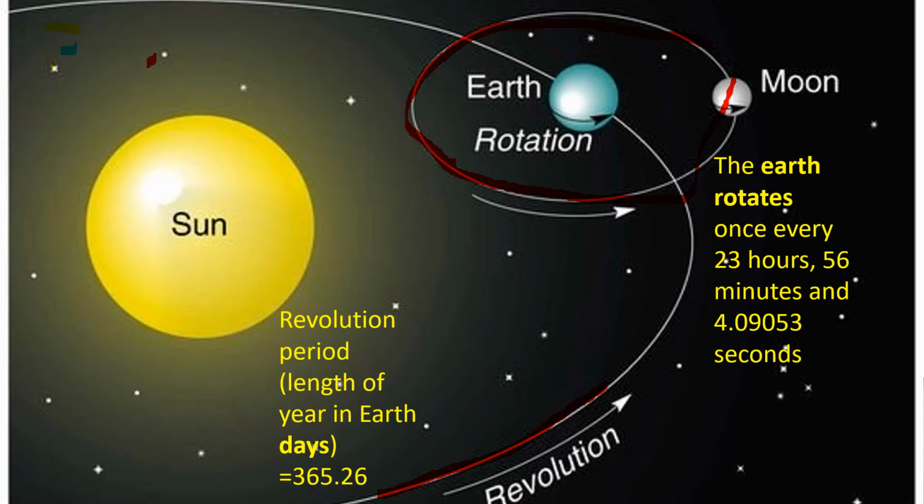This 0.26 days will be added at the end of the fourth year, which means at the end of the fourth year, one complete day is added to that particular year. So in that year we will have 366 days and that year will be called a leap year. So every fourth year will be a leap year. And in the leap year, the month February has 29 days.